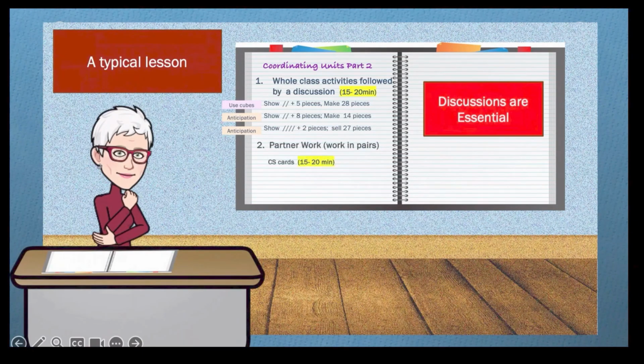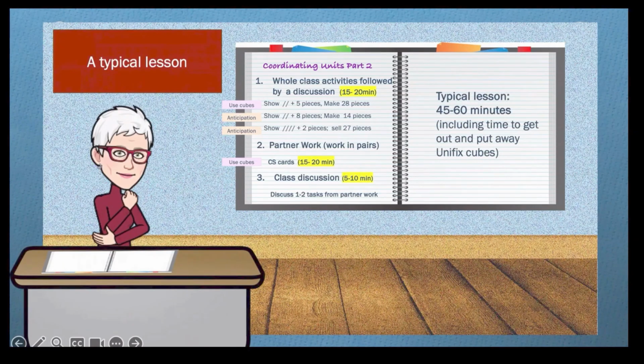The whole class work can be followed by 15 to 20 minutes of partner work in which children work with one another to solve tasks using Unifix cubes as pretend candies. A subsequent discussion of 5 to 10 minutes in which 1 or 2 partner groups explain a task they worked on concludes the lesson. Allowing for time to get out and put away Unifix cubes and any other materials, this typical lesson will comprise from 45 to 60 minutes time in total.